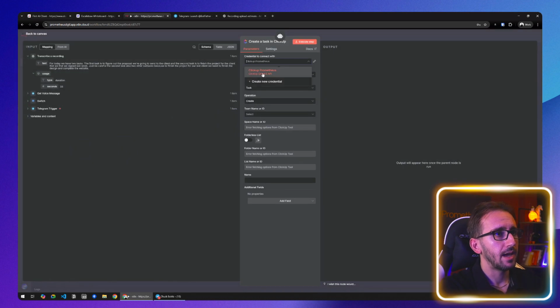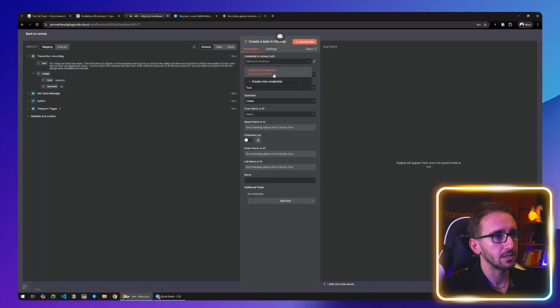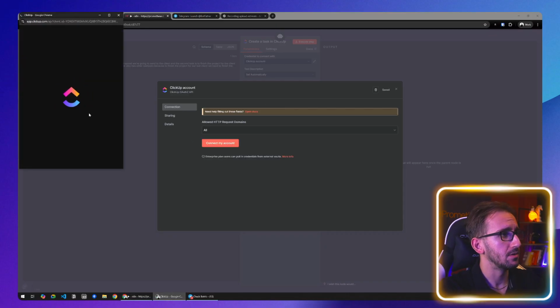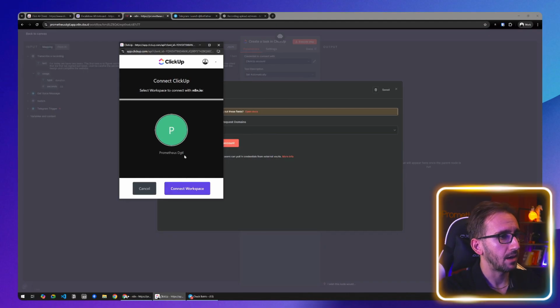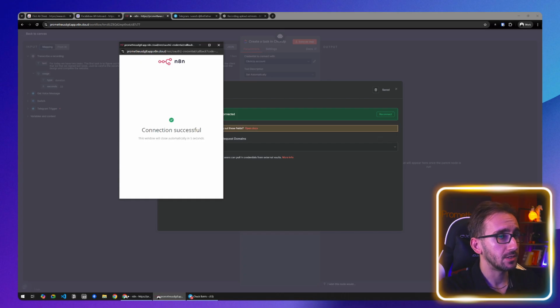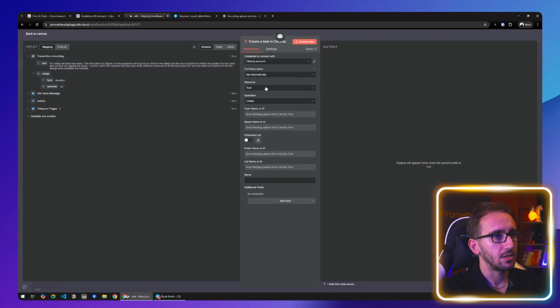All right, perfect. And I already have a credential, but it's super easy to create a new credential. All you have to do is click create new credential and then just connect your account. And this will open a ClickUp panel, and you will connect your account. Actually, let's just do this. Click connect my account, and this dialog will open up, and all you need to do is select your workspace. I only have one workspace, so it just says connect workspace. And if it says the connection is successful, congratulations, you have a ClickUp connection. It's easy as that. And this is named ClickUp account, so we're just going to use it here.